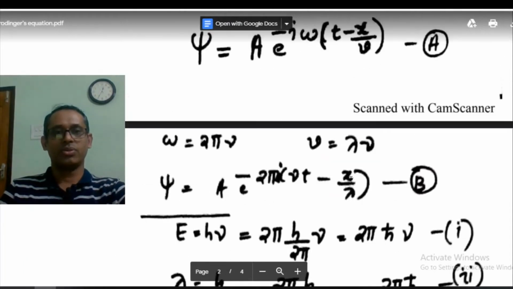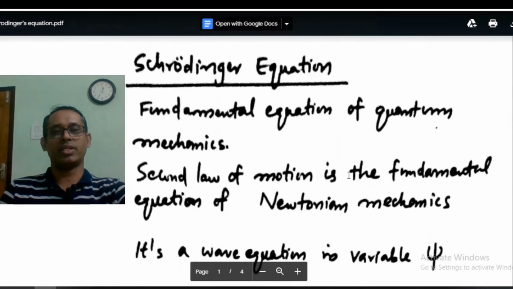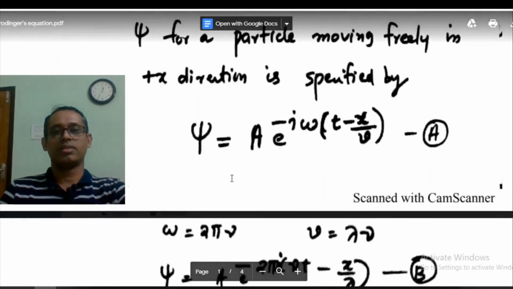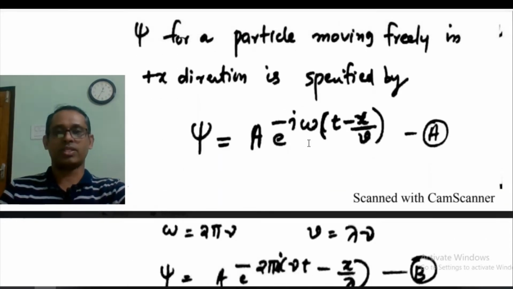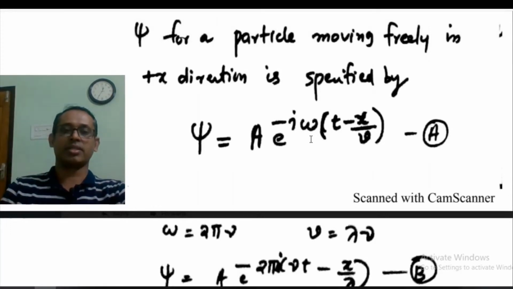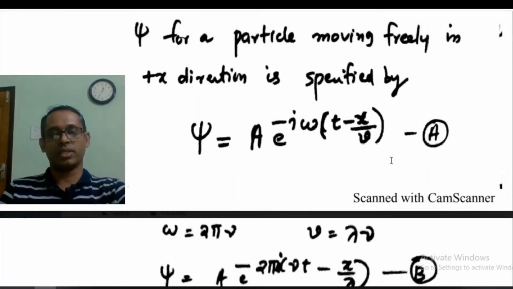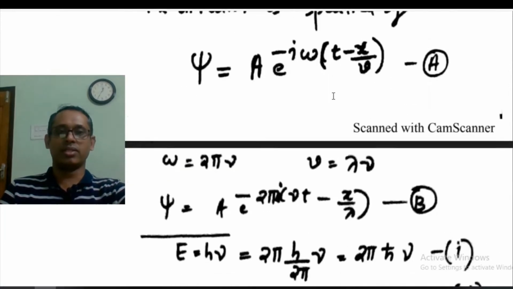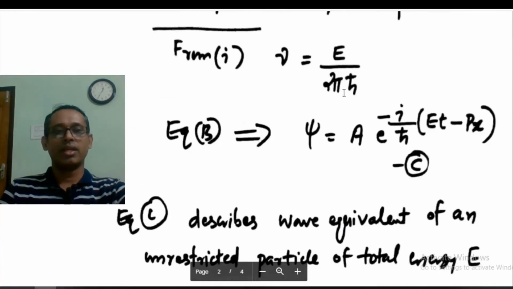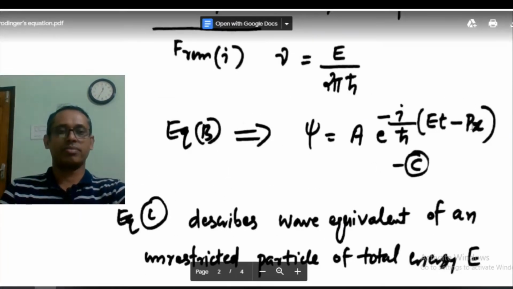Starting from this equation that we assumed as the wave function of a free particle, we are arriving at this relation, which is written in terms of energy and momentum.